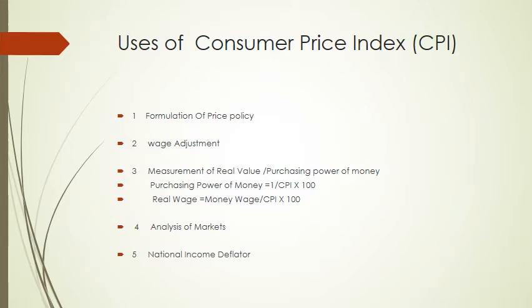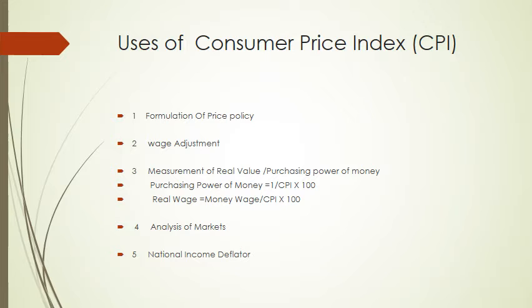Number two, cost of living index are used as basis for wage adjustment. The rate of dearness allowances are decided by government on the basis of these index. These index are also used for wage contracts and wage agreement of the workers.